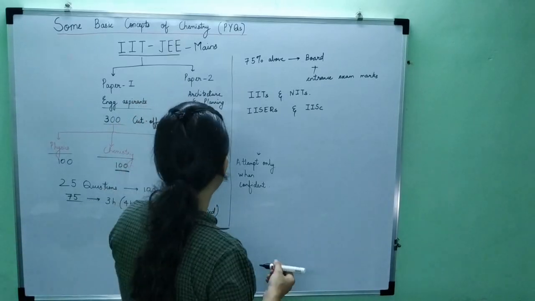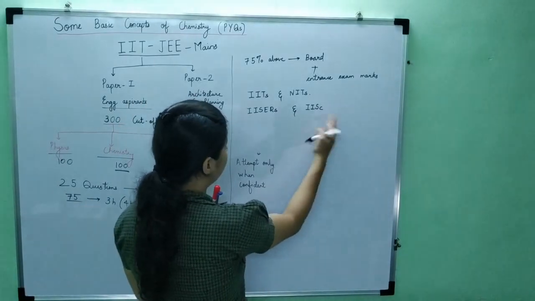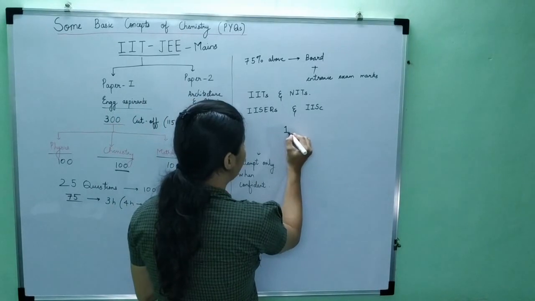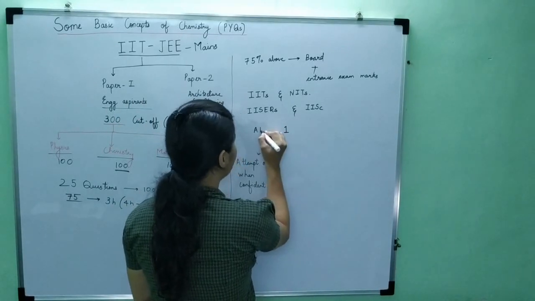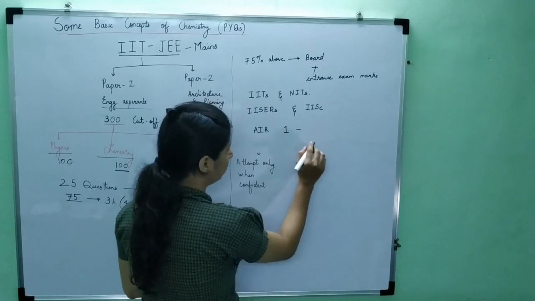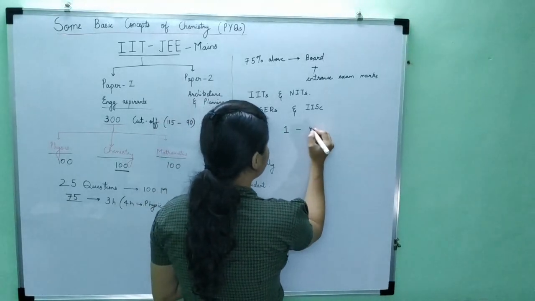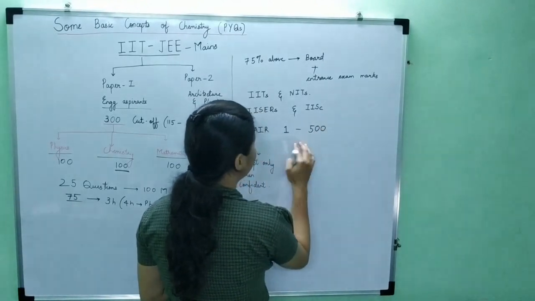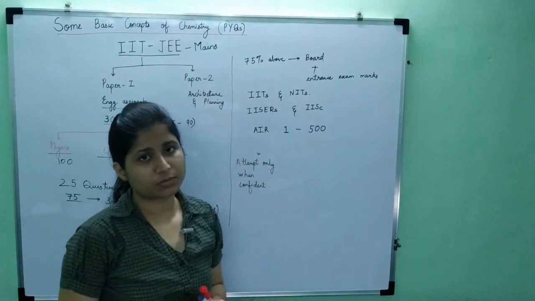Let's say, for example, for IISERs and IISc, the rank they want is from, I'm just giving any number, rank 1 to rank 500, in terms of all India rank. If you have a rank in between, then you can get admitted into IISc or IISER.